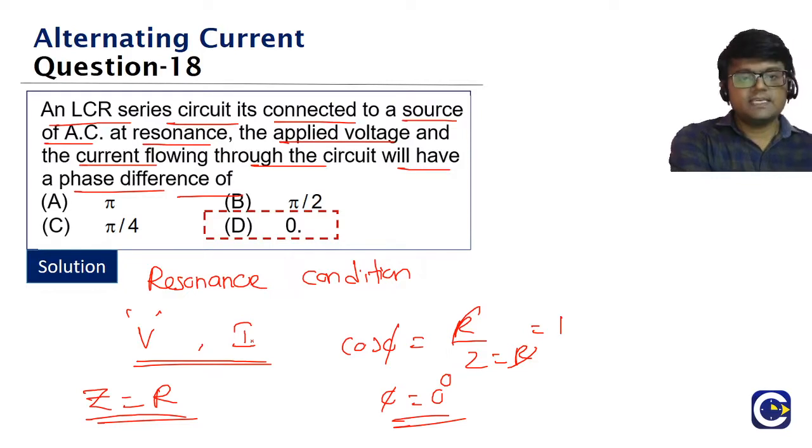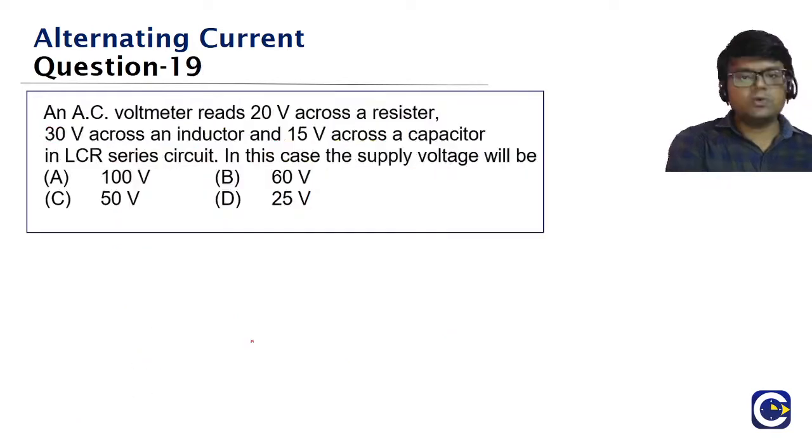Asharjan, you are saying C. Think about it, right? Resonance condition means what? The net impedance is equal to just the resistance part, which means power factor is equal to 1. So phi must be equal to what? 0 degrees. Okay. Check it, guys. So for these kinds of simple theoretical analysis questions also we must be careful. Okay. So we'll go to the next question, guys.